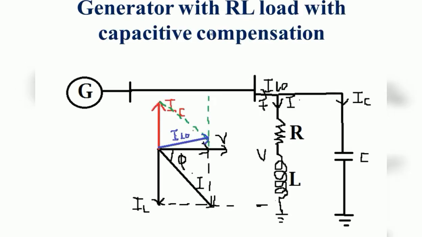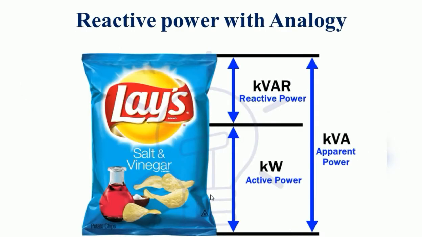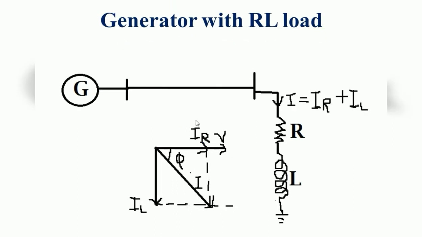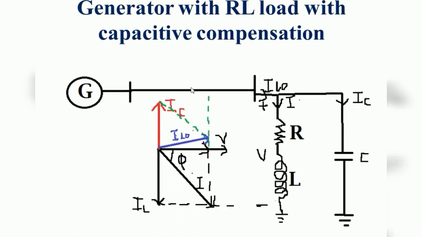Suppose, see this diagram, the RL load is compensated by using a capacitor. Here this is the RL load, and I am connecting another capacitor in parallel to this RL load. What will happen automatically? Let us see. This is the diagram, the black line representing the RL load diagram, right? This is the voltage, this is the IL current, IR current, and the resultant current from before. Previously we have drawn this diagram, the RL load, that is this black color diagram.